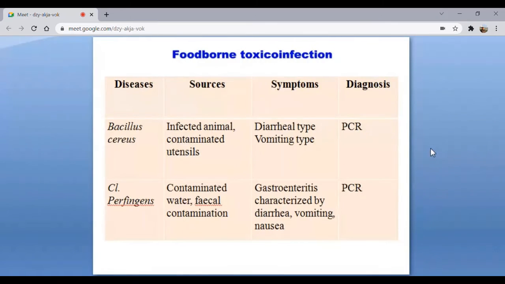Then comes your Clostridium perfringens. There are different types of Clostridium perfringens: type A, type B, type C, type D, and type E. Type A is the one that is mainly related to foodborne infection or foodborne poisoning. Type B causes lamb dysentery. Type C causes struck. Type D causes pulpy kidney disease. And type E causes what? Anybody?